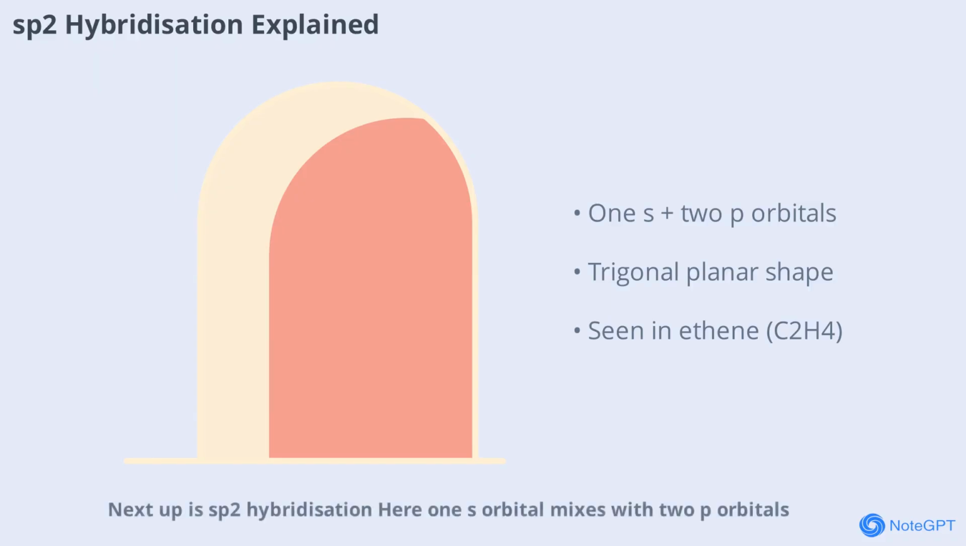Next up is sp2 hybridization. Here, one s orbital mixes with two p orbitals, creating three sp2 hybrid orbitals and leaving one unhybridized p orbital. The three sp2 orbitals arrange themselves in a trigonal planar geometry, 120 degrees apart. This type of hybridization is found in molecules like ethene, C2H4, where the unhybridized p orbital forms a pi bond, resulting in a double bond between carbons. sp2 hybridization is crucial for understanding alkenes.